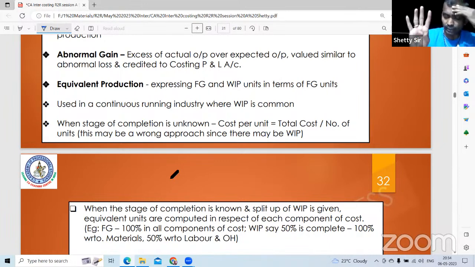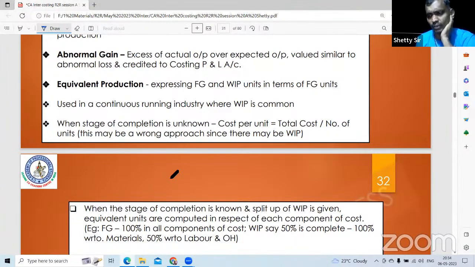Format: there are four tables. Table 1 is a statement of equivalent production. Input particulars, units, visualize. Output particulars, units. Equivalent units: material, labor and overhead. Where the percentage is the same everywhere, you can merge them. If not, labor separate, material separate. Opening WIP 900, introduced 9100, total 10,000.